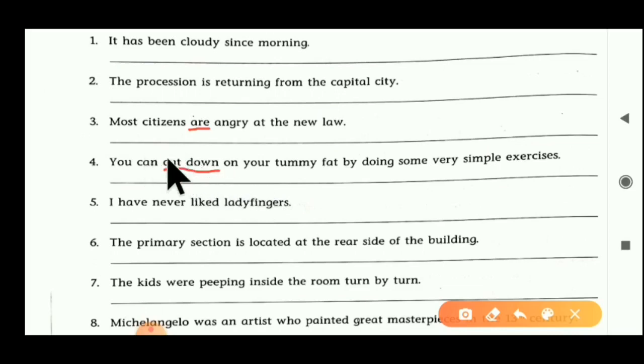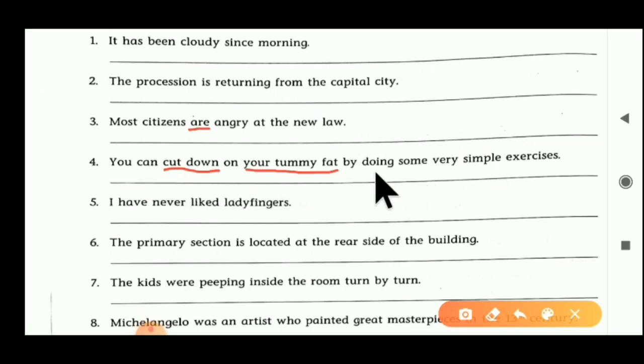What can you cut down? So we get an answer here: your tummy fat. So we get an answer by asking that question, which means 'cut' is a transitive verb here.